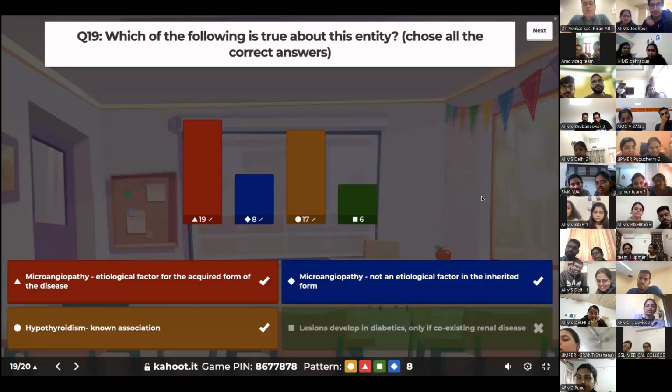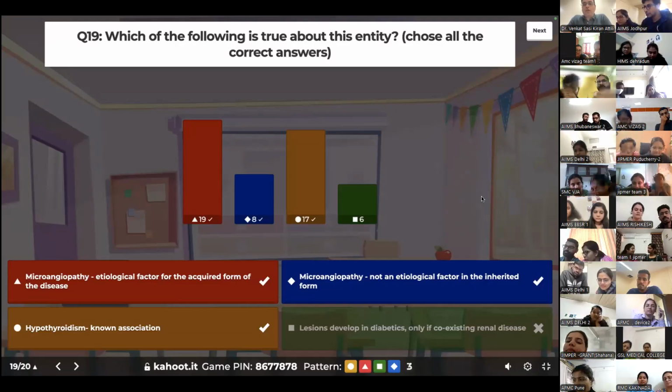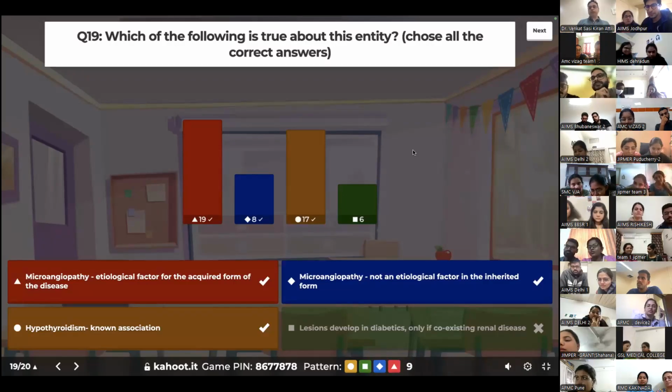Hypothyroidism is a known association, and that is also true. So basically, a lot of you have got the second option wrong. Lesions develop in diabetes irrespective of.